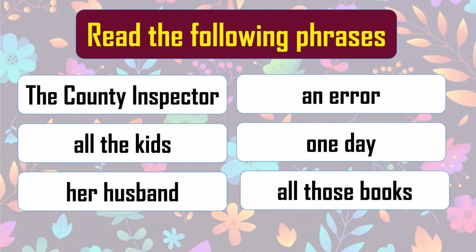See, now I will underline some of the words. You just read those words again. Okay? Let's underline some of the words from these phrases. The, and, all the, one, her, and all those. Now, what are they? You know, the and an are vowels. We have learned them. But all the, one, her, all those, what are those words in phrases? So let's learn about them in today's session.